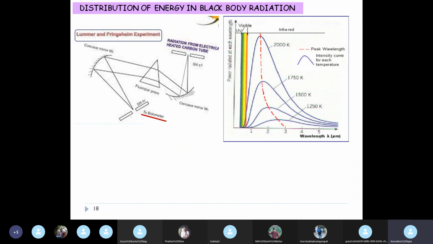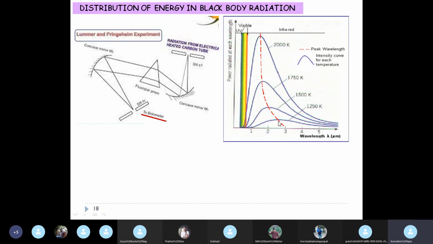And we can see clearly that with increasing wavelength, the power or the energy density initially increases, reaches a maximum and then decreases, right? And this maximum value is reached at a particular value of the wavelength, and that wavelength is called lambda m. What is lambda m? The value of wavelength at which maximum intensity is obtained.